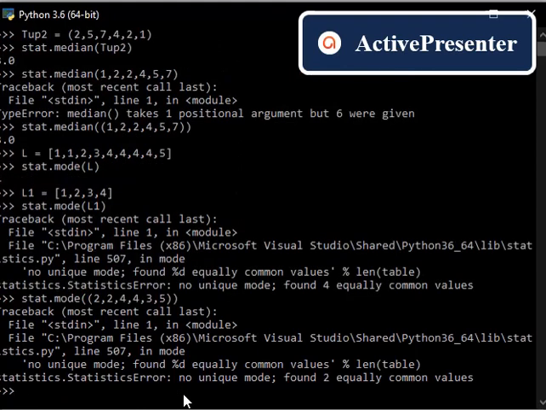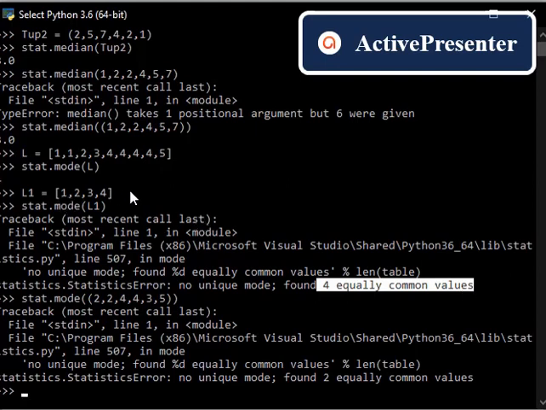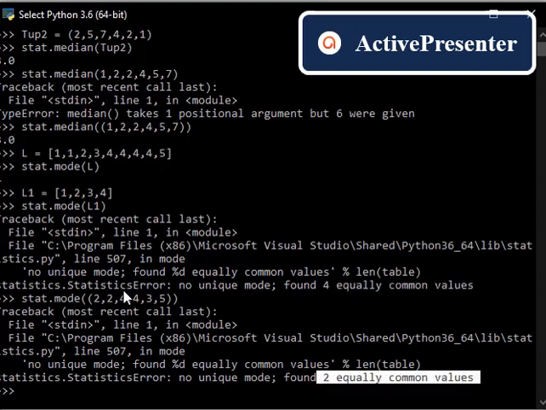Yeah, if this is the case, it shows an error. It says it found 2 equally common values. It has chosen 2 modes actually, because 2 appears 2 times and 4 appears 2 times.